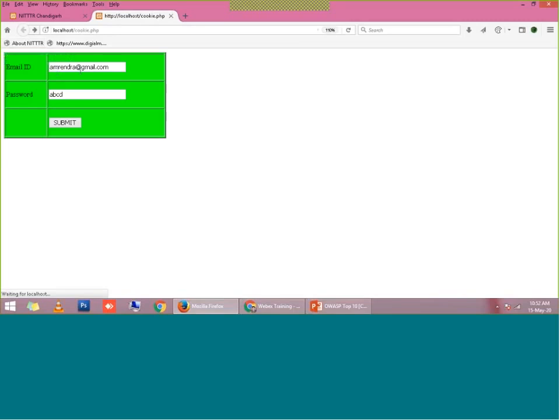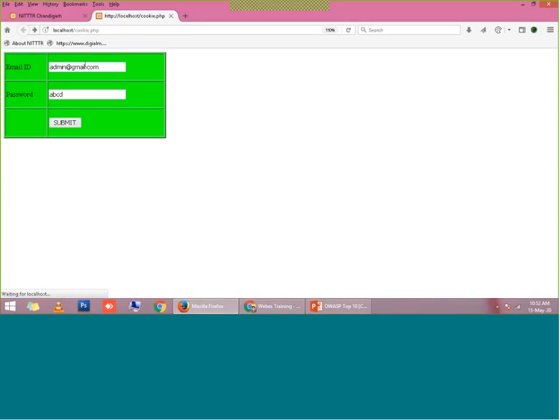But when I am entering admin at the rate of this and a password, what is it showing? It is showing that admin login is successful, right? So suppose on any website they are prompting this login control for a normal user.